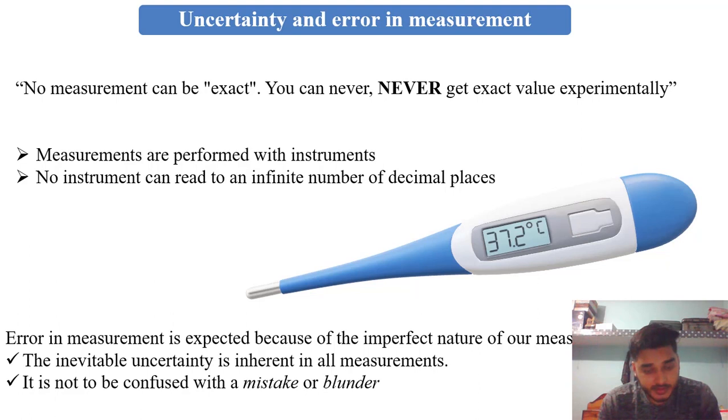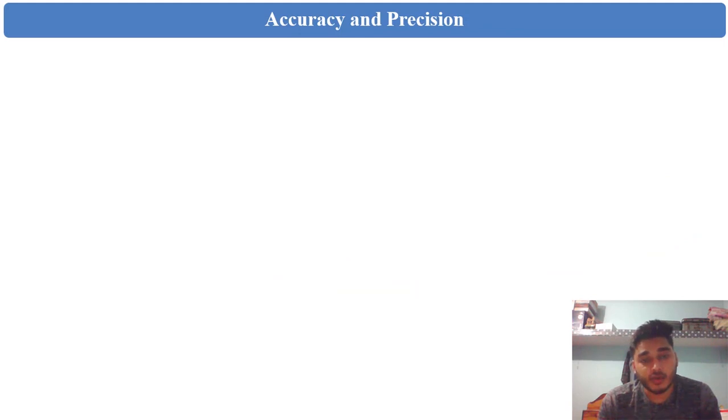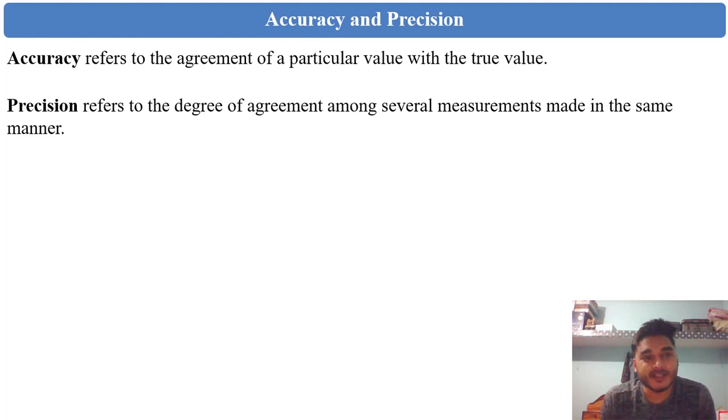Error in measurement is expected because of the imperfect nature of our measuring devices. The inevitable uncertainty is inherent in all measurement, and it is not to be confused with a mistake or blunder. Now we will come to accuracy and precision. Accuracy refers to the agreement of a particular value with the true value. Precision refers to the degree of agreement among several measurements which are made in the same manner.